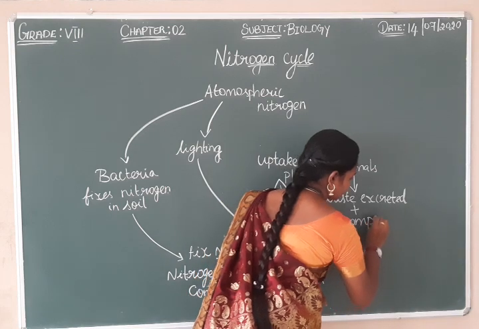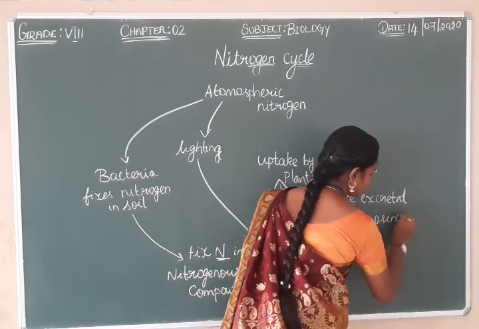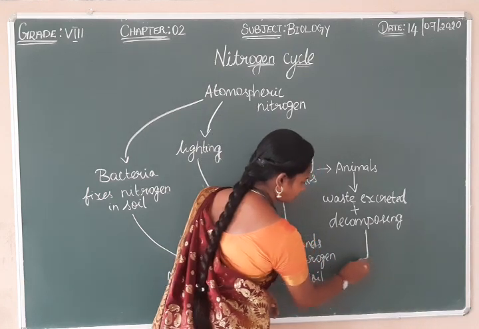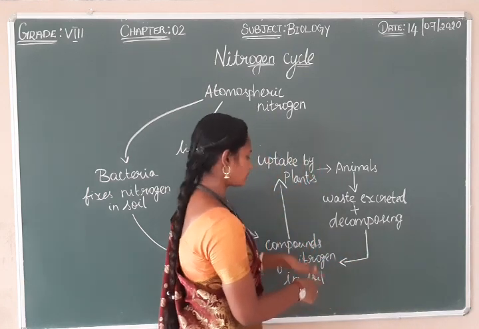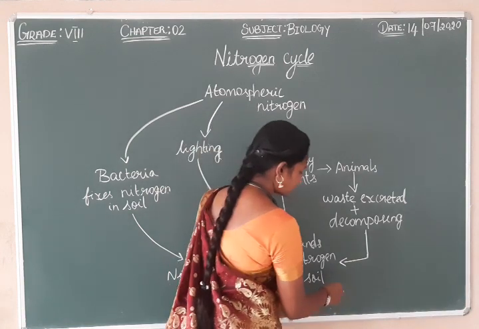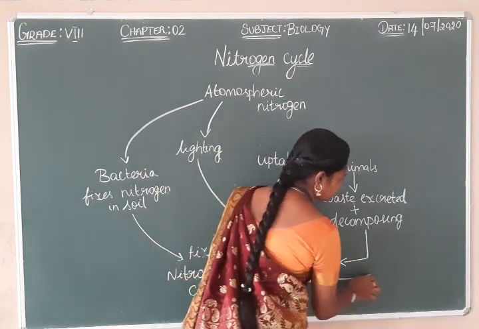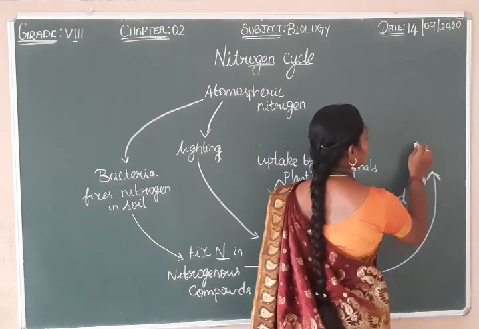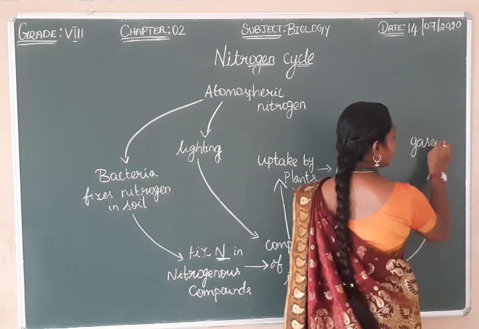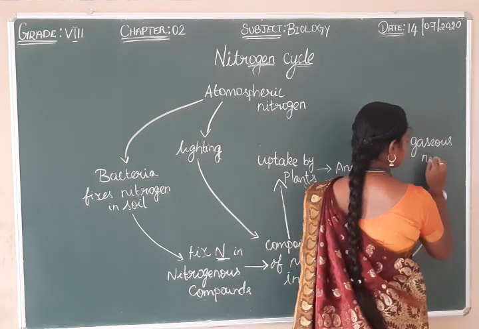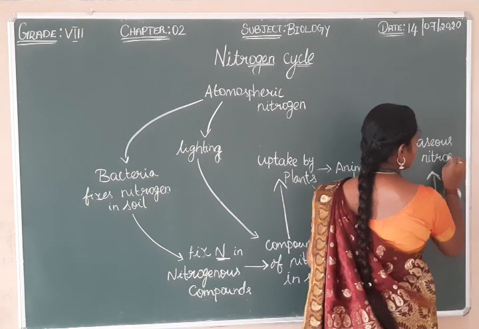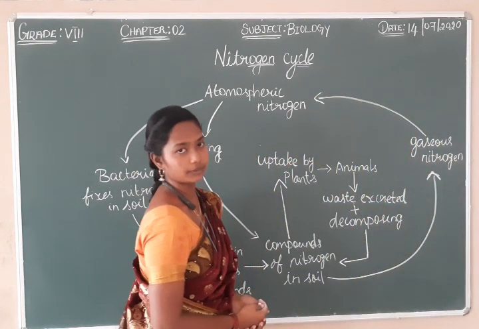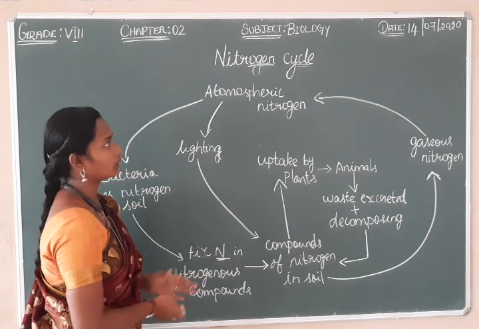The decomposition process is also happening, and it releases the nitrogenous component, that is ammonia. This is the ammonification process, which returns it to the soil, and later it is converted into nitrates, and this nitrate is converted into gaseous nitrogen, which reaches the atmosphere. So this is the cycle of nitrogen.